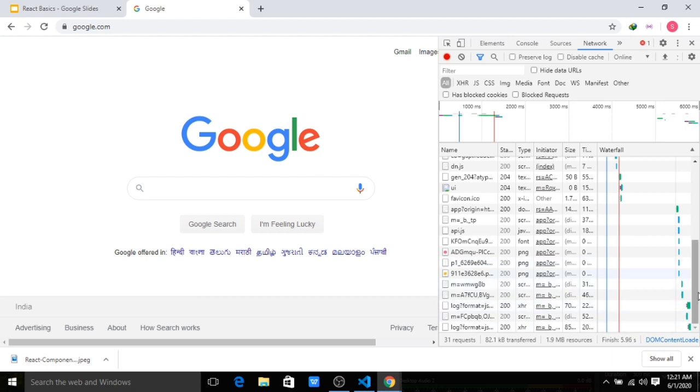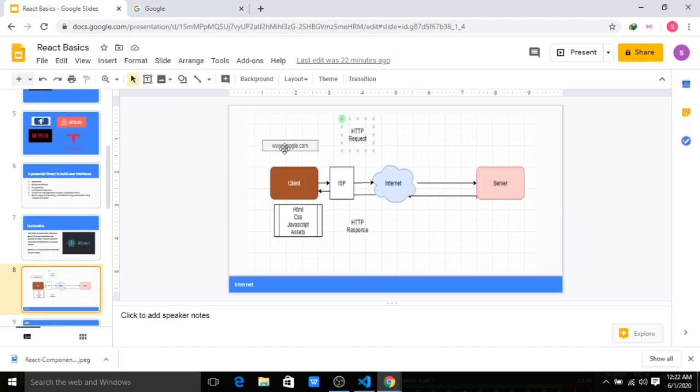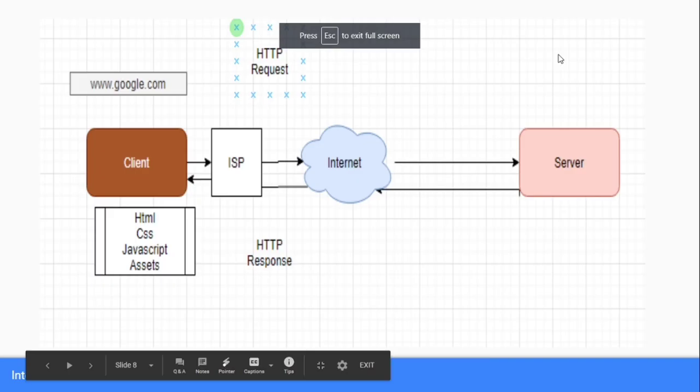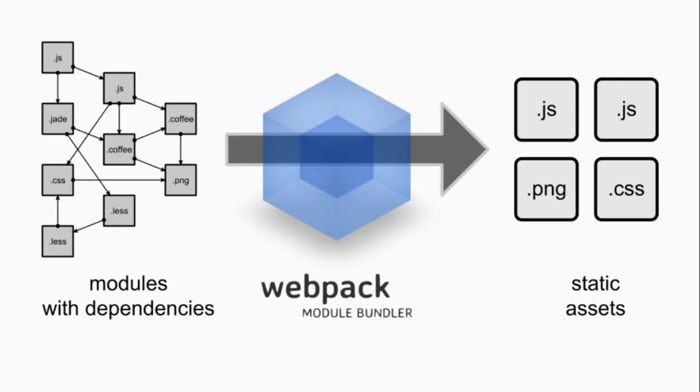Suppose you have 100 JS files inside your application, then it will take more time to load. These are the files required to show your layout, and that's why it is required to have a bundling configuration in your system. So what does bundling basically mean? If I go to this slide, bundling is basically combining all your JS files into one. If you have 5 JS files or 100 JS files, it will combine them and make one JS file, one static file, so that it will be usable by your HTML page. So what is the benefit of that?